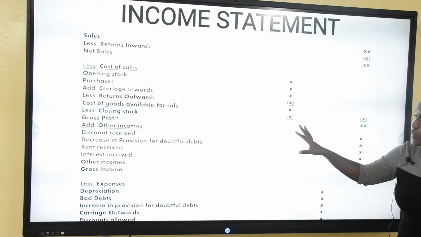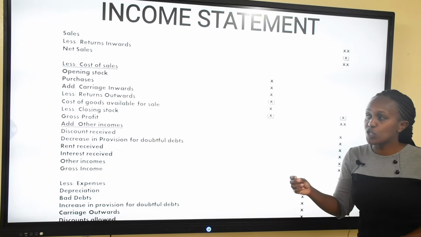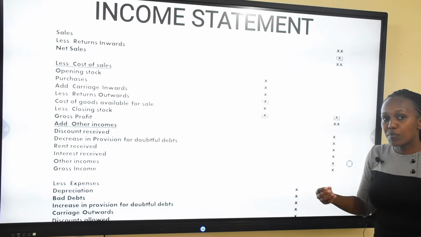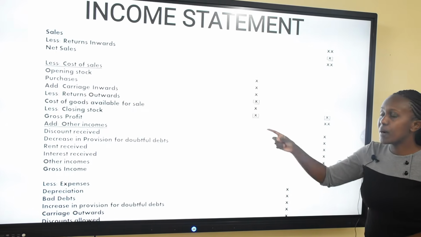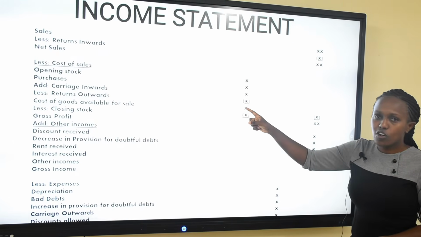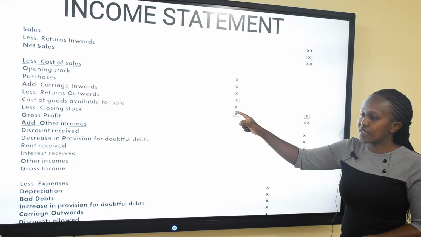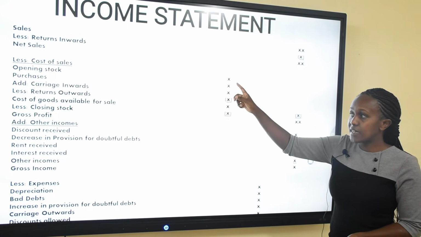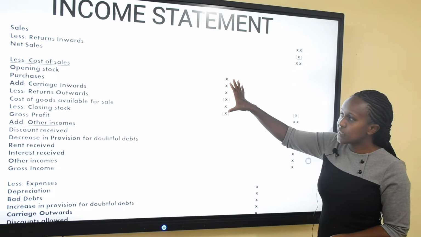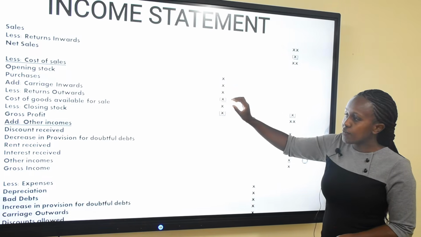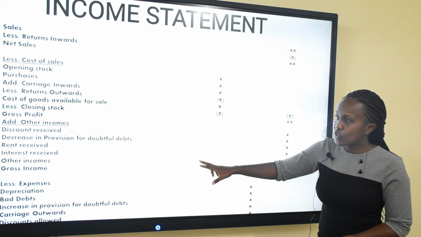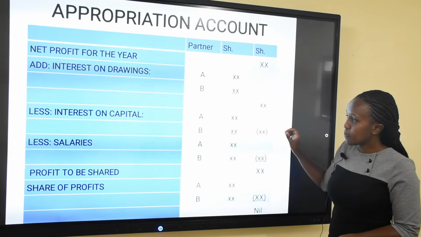The cost of sales represents the amount of money that was spent by the proprietor on buying the stock, bringing the stock to the facility where they are going to be sold, and finally selling them. So this represents the cost of sales. Finally, you add other, after which you get the gross profit.